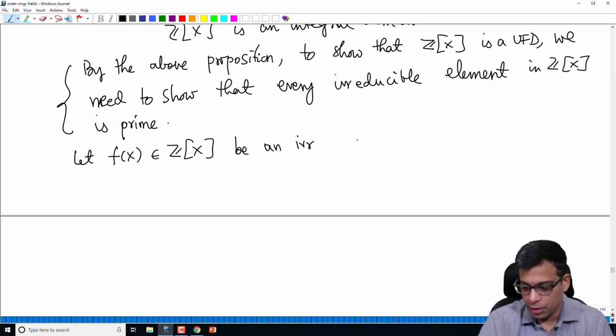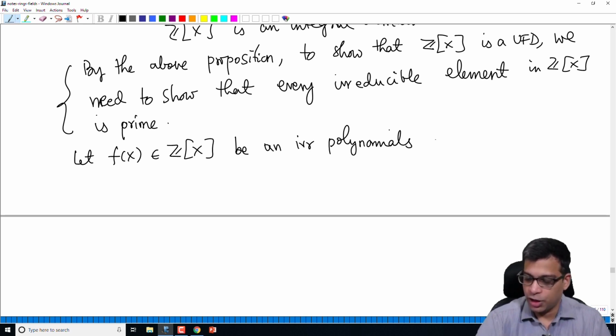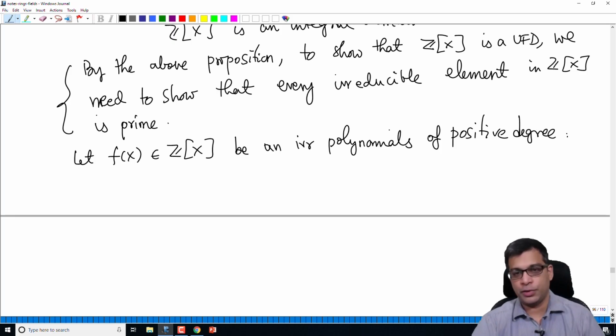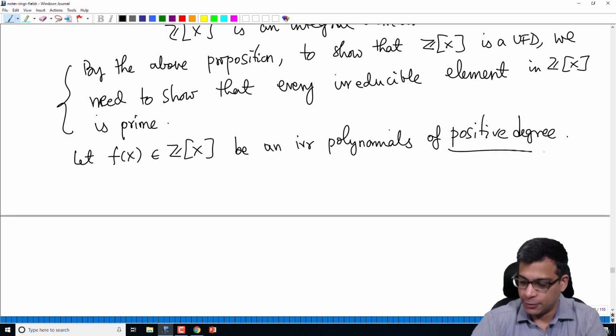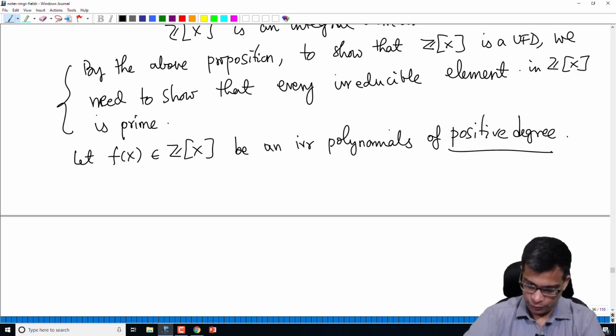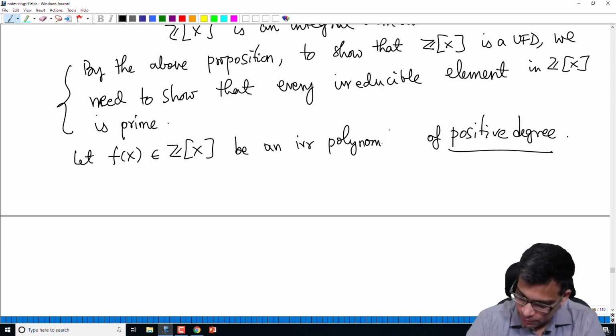Irreducible polynomial. As I said, there are two kinds of irreducible elements. One is actual integers which are irreducible, in other words prime. The other is irreducible polynomials which are of positive degree. We'll settle both cases, but first we'll take an irreducible polynomial of positive degree.